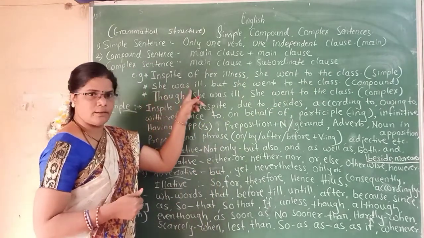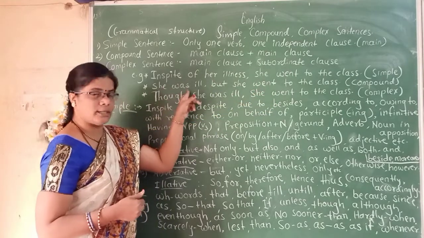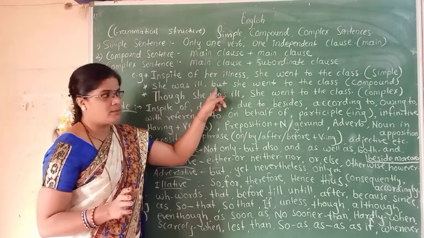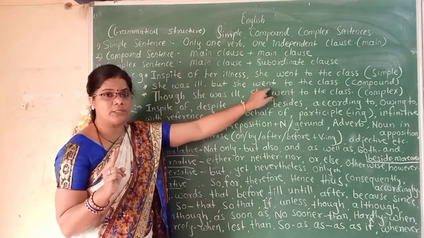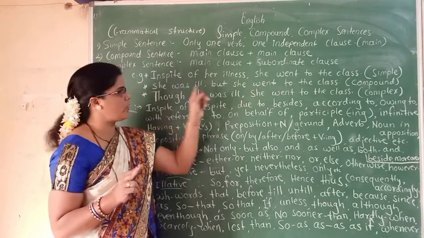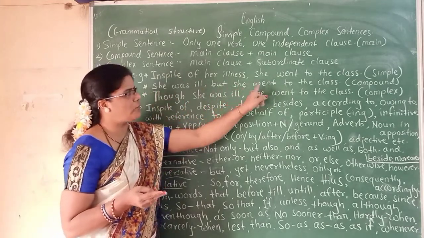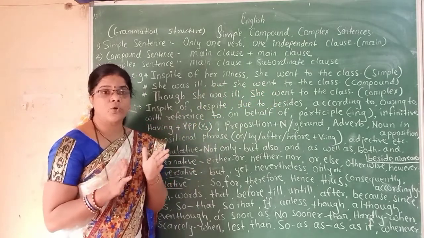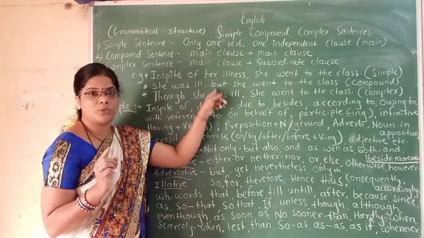She was ill, but she went to the class. She was ill, ती आजारी होती, पण but she went to the class. In this sentence, you will find two clauses. One is she was ill, and another clause is she went to the class. These clauses are joined with the help of the coordinating conjunction, that is but.